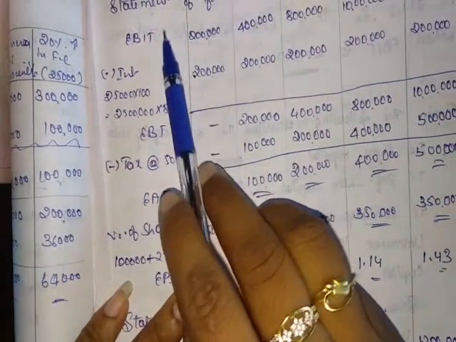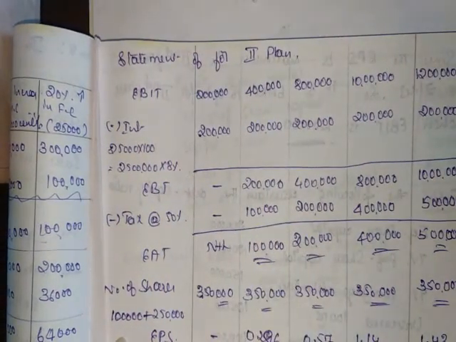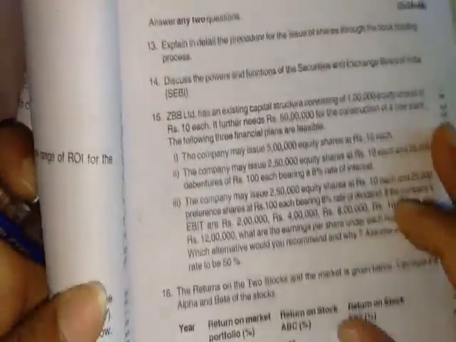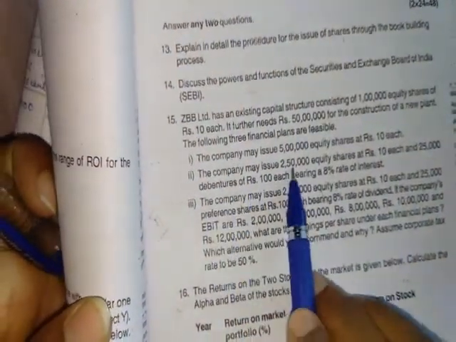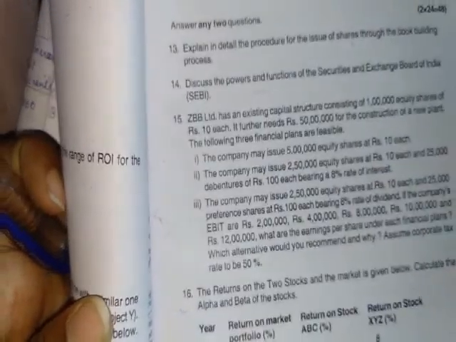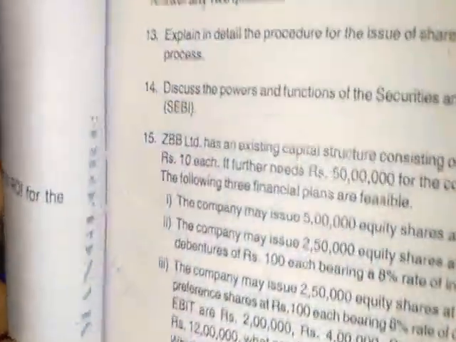Then let's go for financial plan 2. How is the 50 lakh raised? The company may issue 2,50,000 equity shares of 10 each and 25,000 debentures of 100 each at an 8% interest rate.